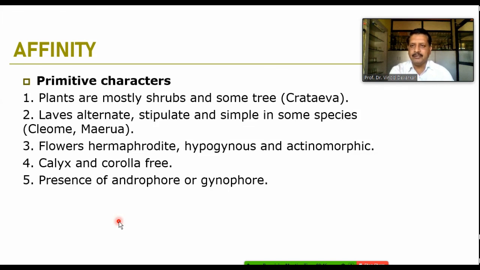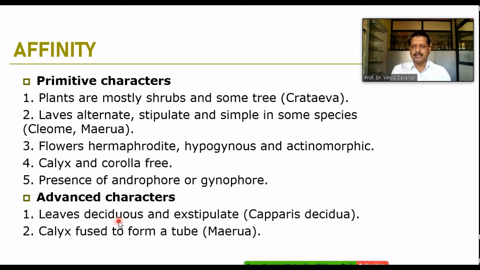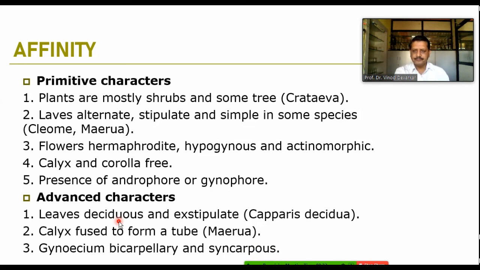Whereas some of the characters are advanced characters we noted here. Take the example of leaves are deciduous or they are exstipulate. Deciduous means early falling. जसं आपण कॅपेरिस अफायला आणि कॅपेरिस डेसिडुआ या दोन्हीमध्ये बघतो की लीफ फॉल इज देअर, and because of that they are known as the deciduous. So deciduous leaves is again an advanced character. Calyx are fused to form a tube-like structure. In Meru we find the fusion of sepals, and because of that the fusion of sepals is the advanced character.